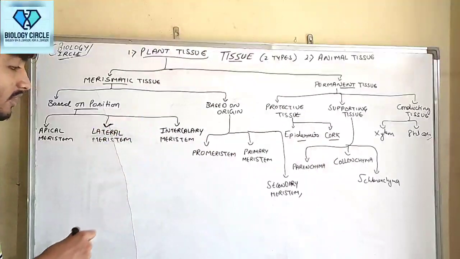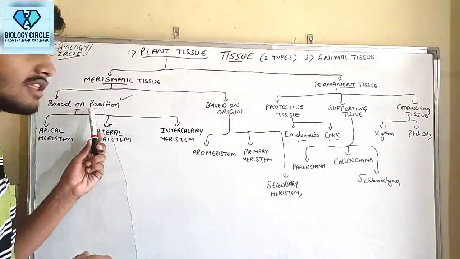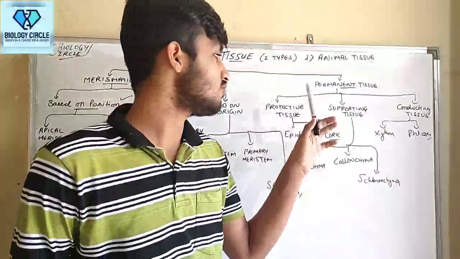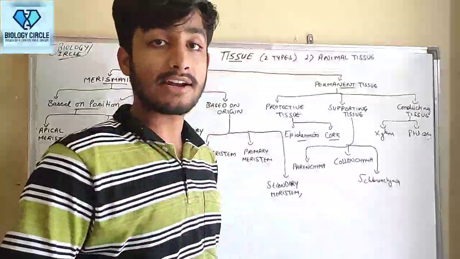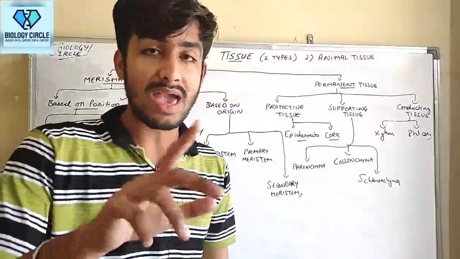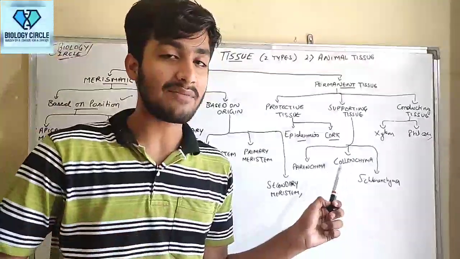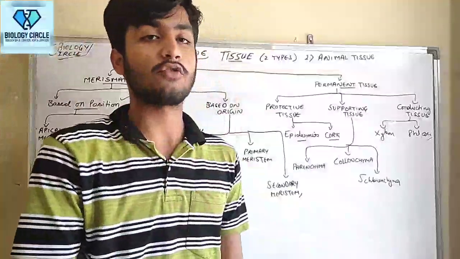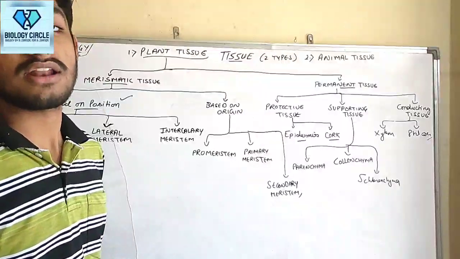And, guys, a very important one I again mark here: based on position, it is apical, lateral, intercalary. Permanent tissue, again three types: protective, supporting, conducting. Protective tissue, again two types: epidermis, cork. Supporting, again our favorite, three types: parenchyma, collenchyma, sclerenchyma. And conducting, again two types: xylem and phloem. So guys, this flow chart is very, very important.